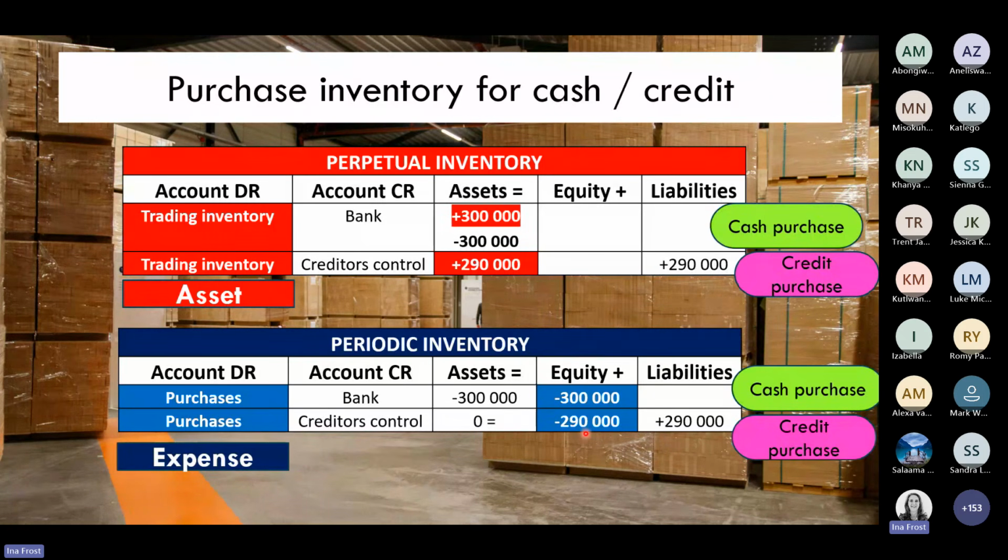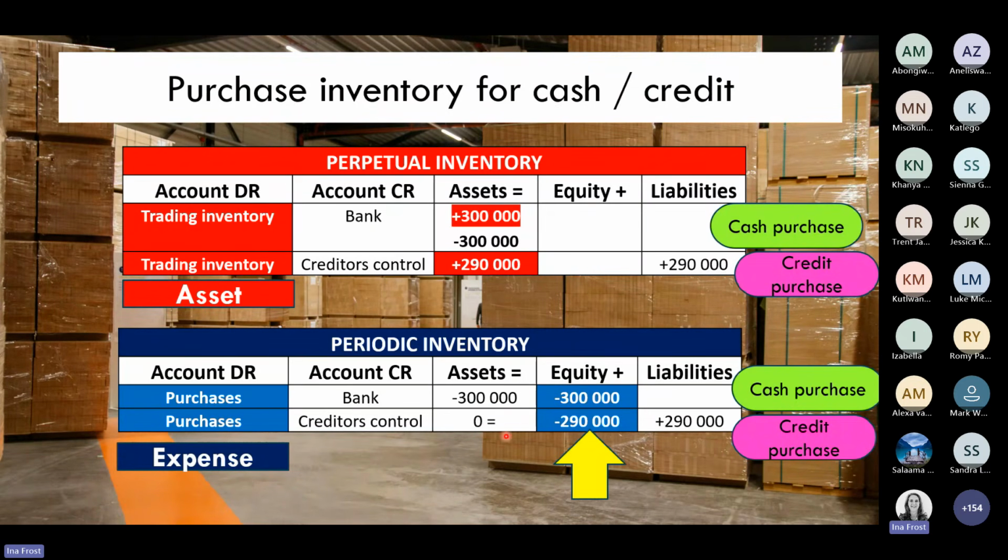owner's equity column, and the impact is no longer under the assets because purchases is an expense account. On the credit, we're still going to credit bank and creditors control, so that remains the same. It is just where the debit entry is placed which is different between our two inventory systems.